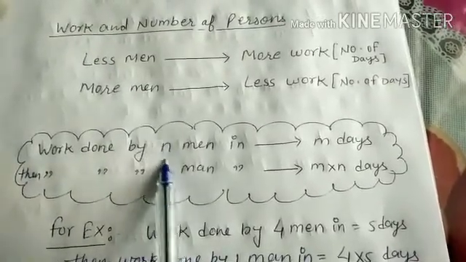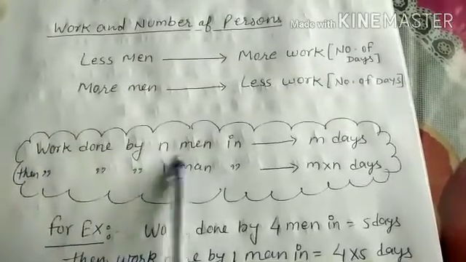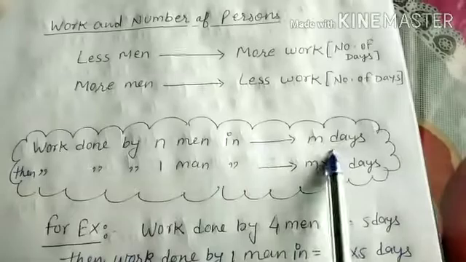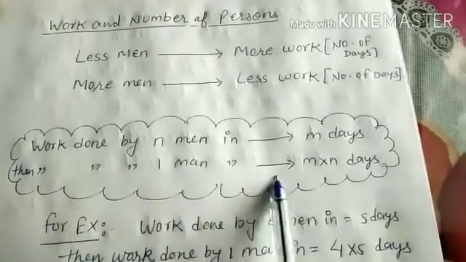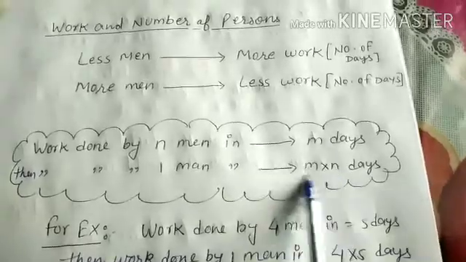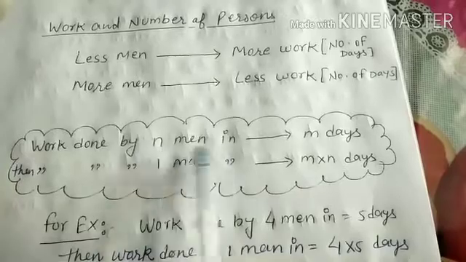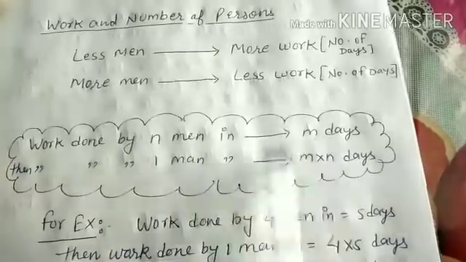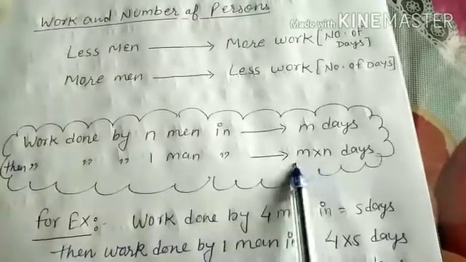For example, we have n men, and n men complete the work in m days. So work done by one man is equal to m into n days. Why are we taking m into n days? Because if n men complete the work in m days, one man will take more days.